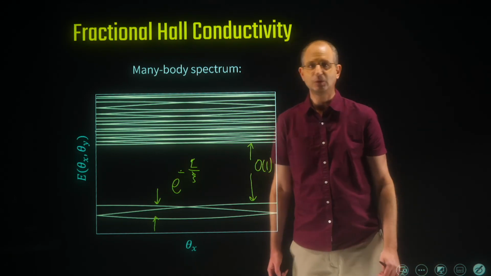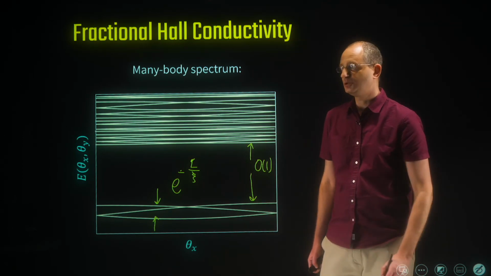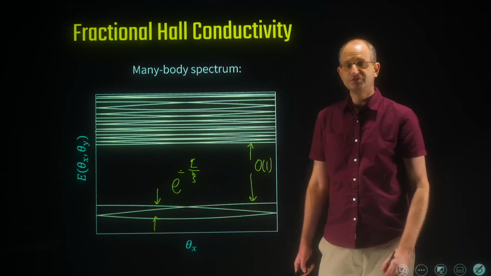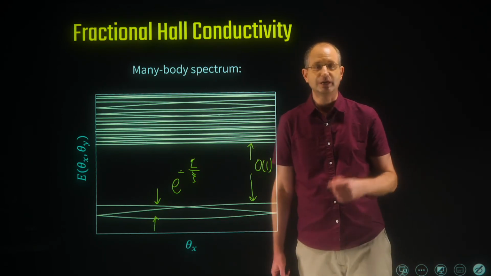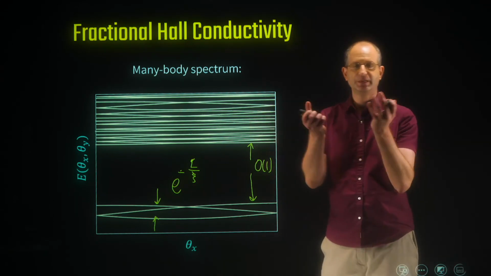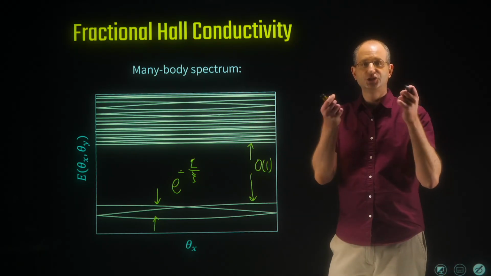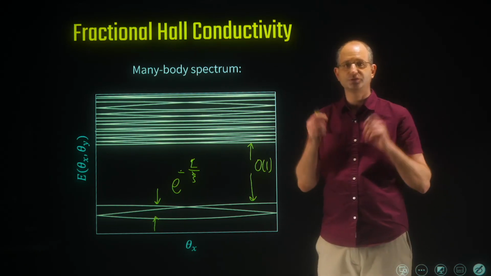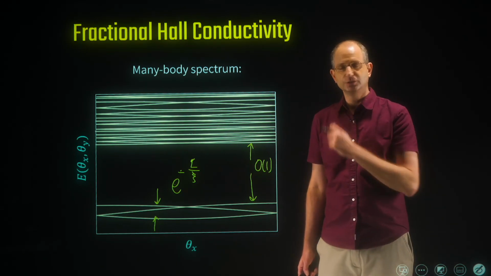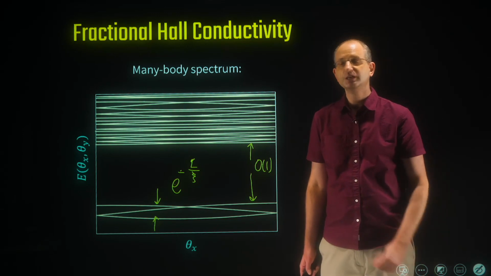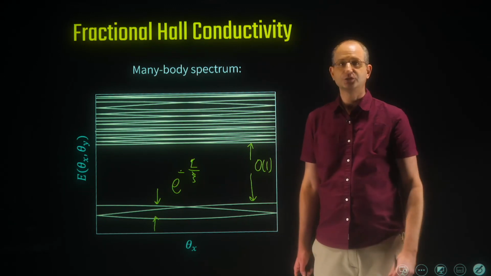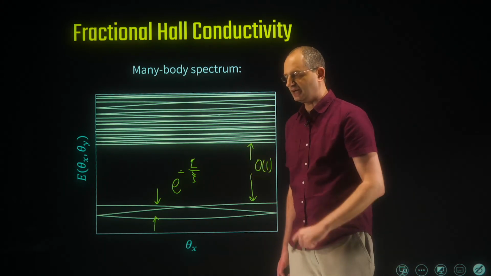Just to summarize, what we've done in this video was to derive the Hall conductivity of a many-body gapped disordered system. We've done that assuming that the ground state is unique. And what we've shown is that using a trick, placing the system on a torus and changing the twist angles of the boundary conditions, we can derive quite generally that the Hall conductivity is equal to an integer, which is the Chern number of the many-body wave function, times e squared over h.